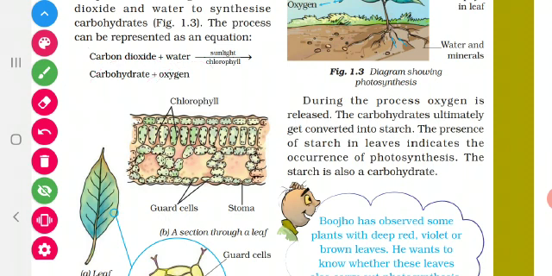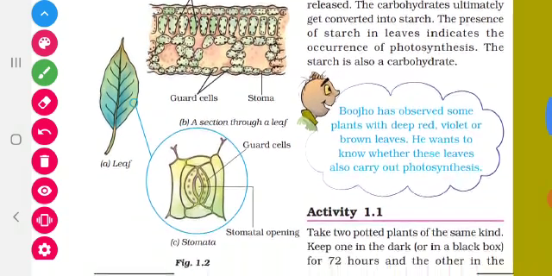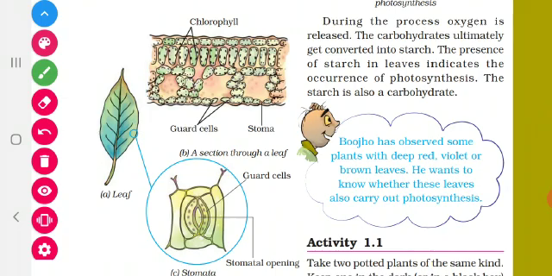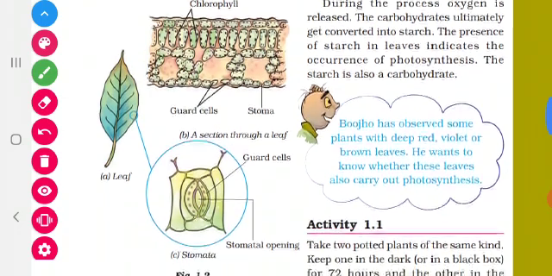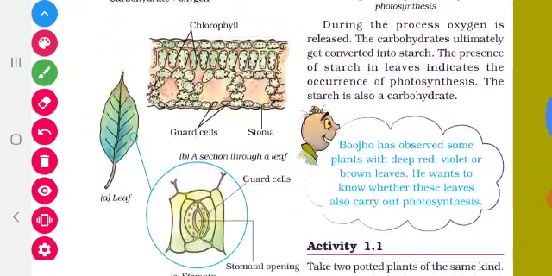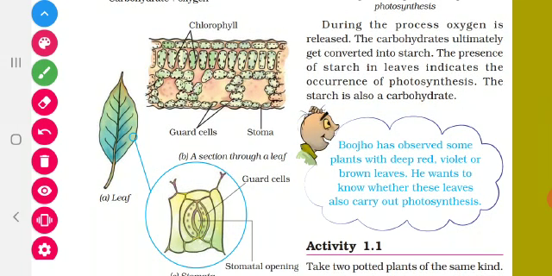Okay, then see this diagram. This diagram is the cross section of a leaf. We have to take the leaf, cut it, and look at it in the microscope. We can see the structure like this. This is the cell of the leaf and there are these dot structures. These dot structures are called chlorophyll. So what is the use of this chlorophyll? This chlorophyll only enables the plant to absorb sunlight.